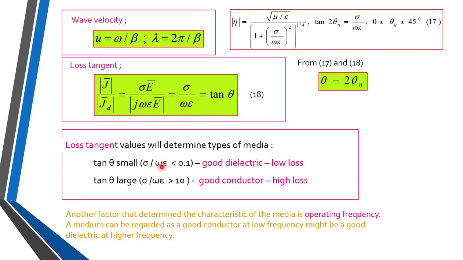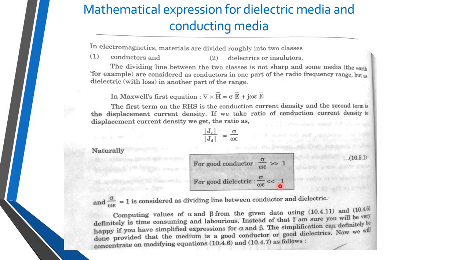So this ratio will become less than 0.1, or very much less than 1. Then it is called a good dielectric, because sigma is small and epsilon is high. So loss is small. And if tan theta is large, this means sigma is high and the ratio is very much greater than 1, or greater than 10, then such a material is called a good conductor, where high loss occurs.